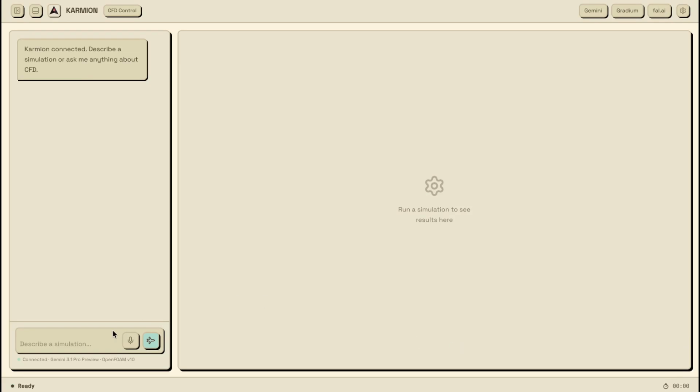Karmion is an AI for computational fluid dynamics, the science of simulating how fluids like air and water behave. CFD underpins the design of aircraft, cars, turbines, and robotics, but it requires specialist engineers, expensive software, and days of setup. It is one of the most costly steps in any engineering workflow.